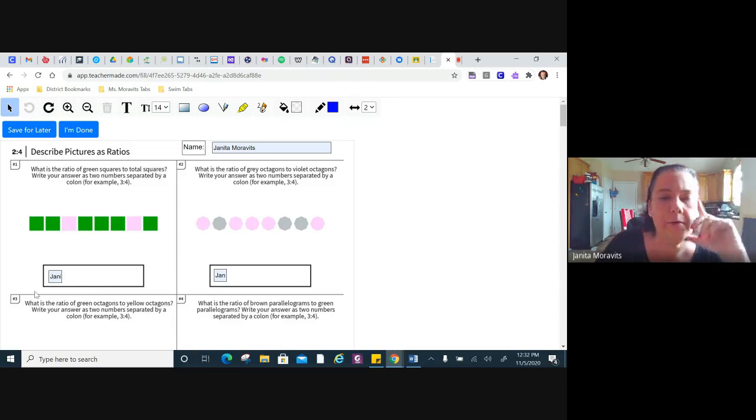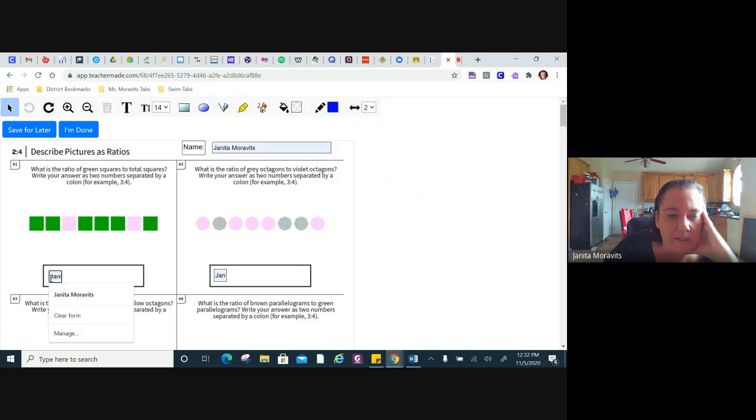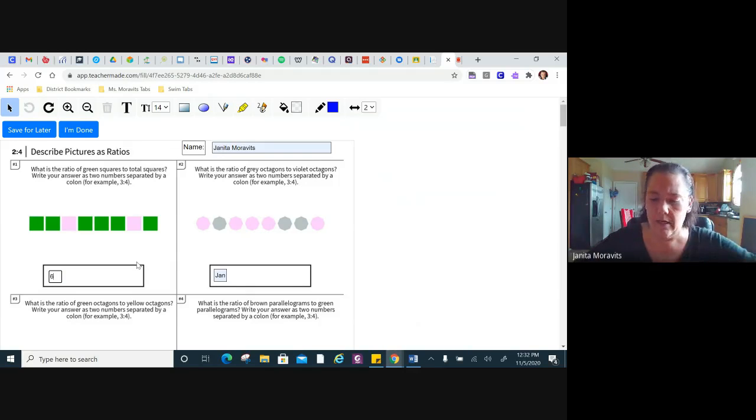Okay, here we go. It says, what is the ratio of green squares to total squares? Now, notice it didn't say green to pink. It said green to total. Well, how many green ones do you have here? You've got 1, 2, 3, 4, 5, 6, right? So you got 6 of those. And then how many total squares are there? Well, you had 6 and you got 2 more, so that's 8, right? So green to the total number would be 6 to 8.